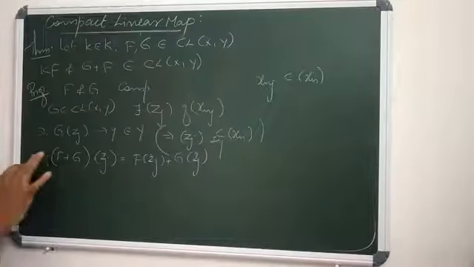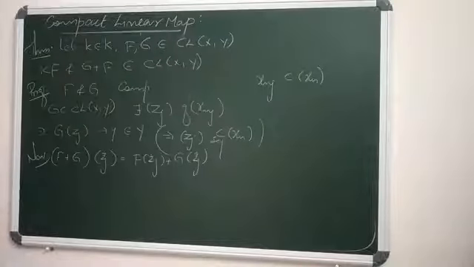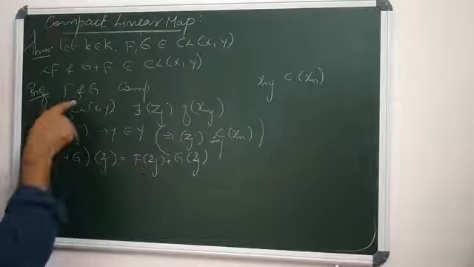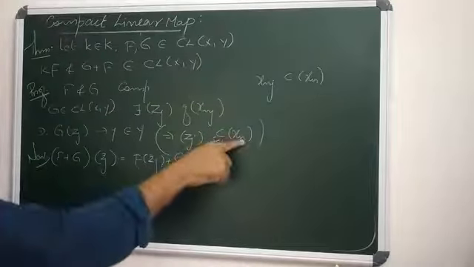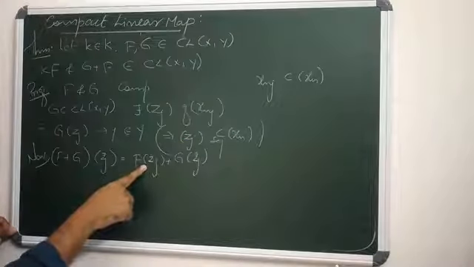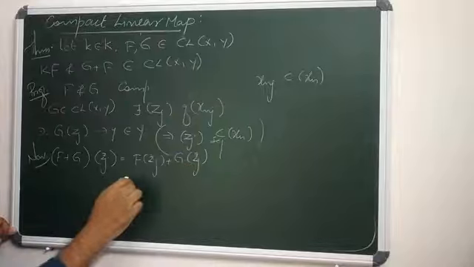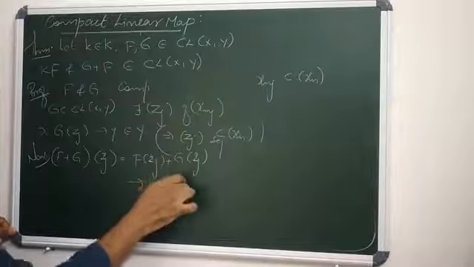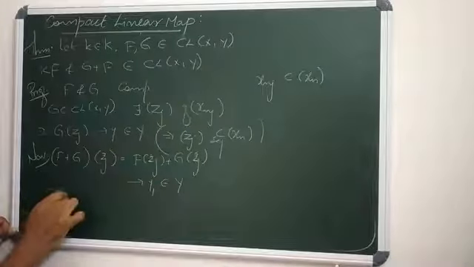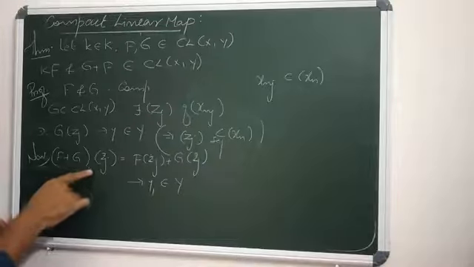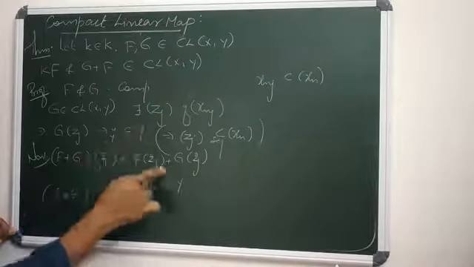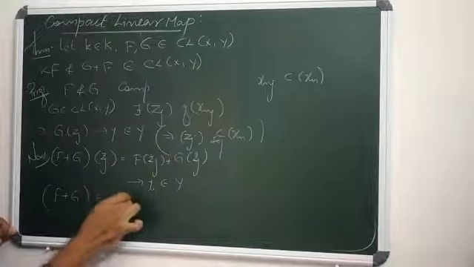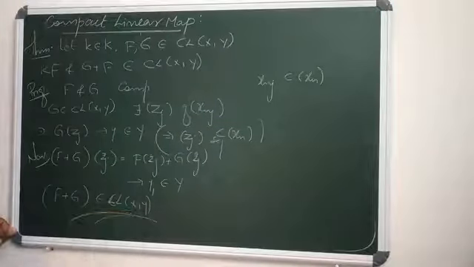Now consider F plus G of Zj equals F of Zj plus G of Zj. But we know that since F is in CL(X,Y) and Zj is a subsequence of Xn, surely F of Zj converges in Y, as well as G of Zj converges in Y. So this converges to some Y1 in Y. That means F plus G has a convergent subsequence in Y, so F plus G is in CL(X,Y), a compact linear map from X.